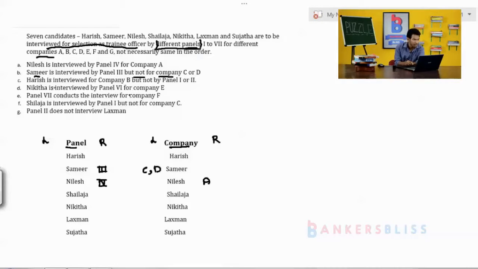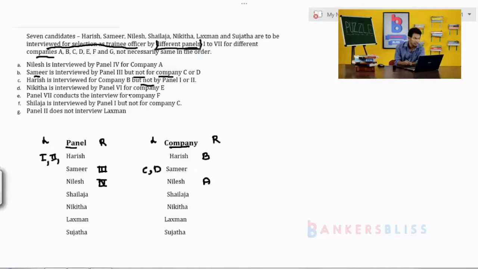Next one, Harish is interviewed for company B. Where is Harish here? Company is here. It is nothing but Harish is interviewed for company B. What next? And next one, but not by panel 1st or 2nd. Once again I am repeating, when we have the word not, it is considered as negative information. It means Harish is not interviewed by panel 1st or 2nd. Panel is the heading, Harish is here. It means he is not interviewed by panel 1st and 2nd.